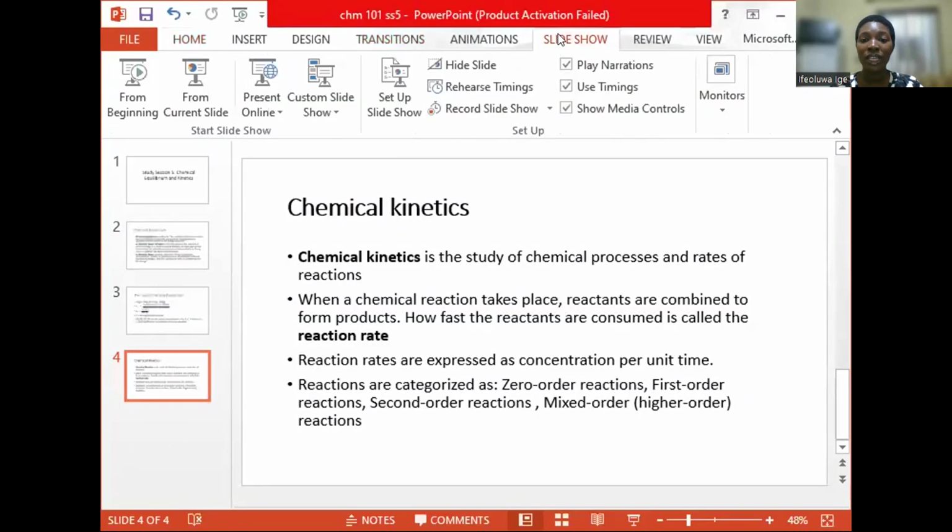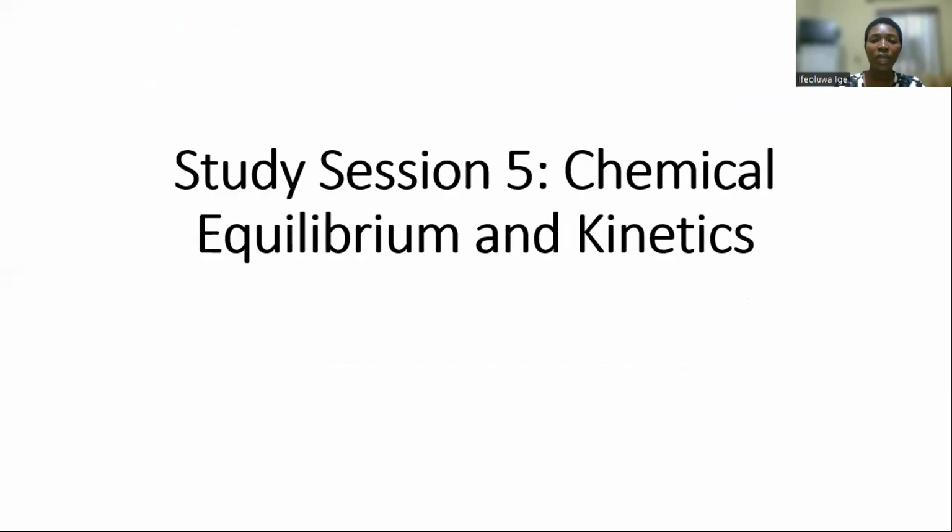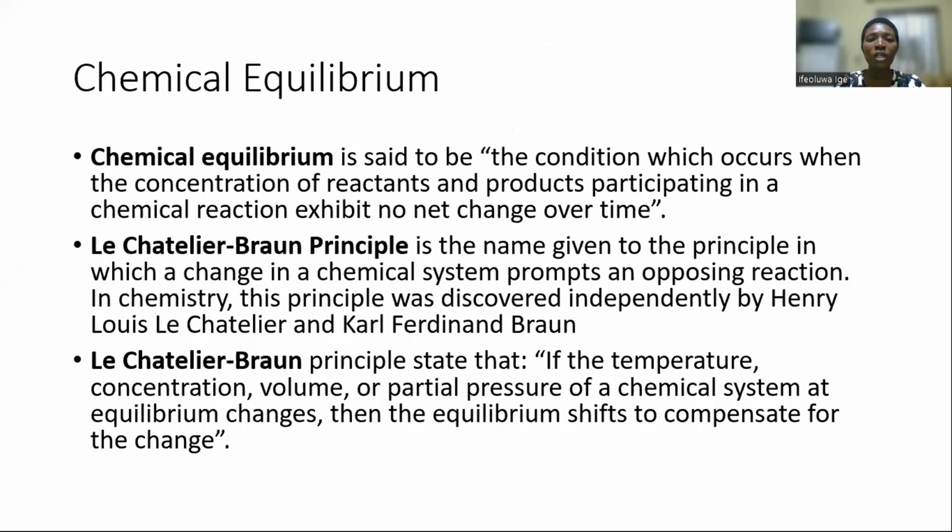What do we understand by the term chemical equilibrium? Chemical equilibrium is said to be the condition that occurs when the concentration of reactants and products participating in a chemical reaction exhibits no net change over time.